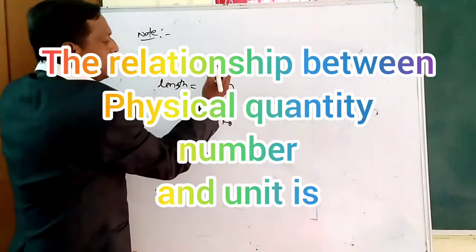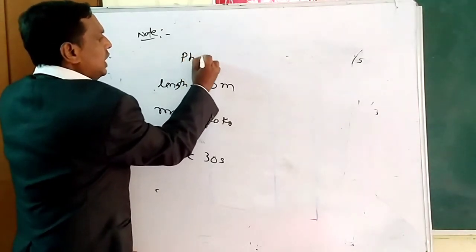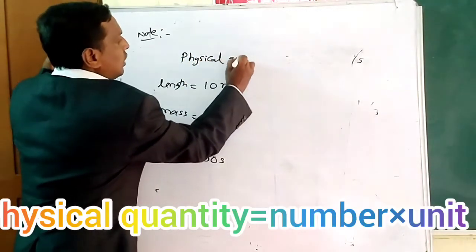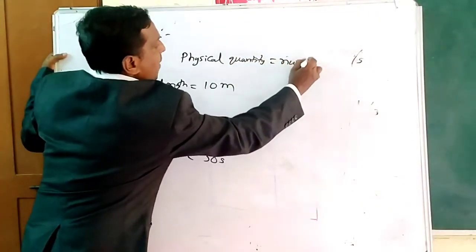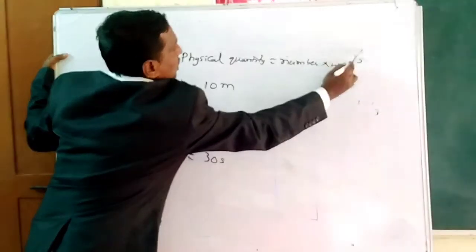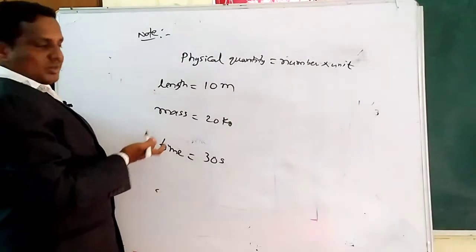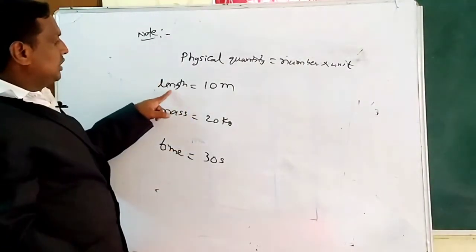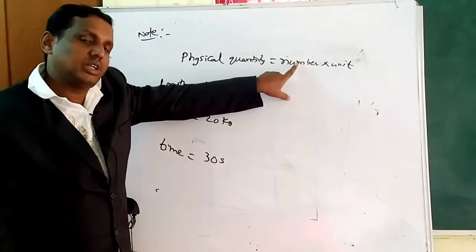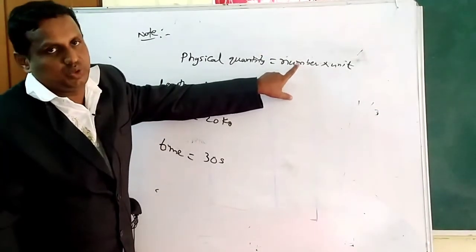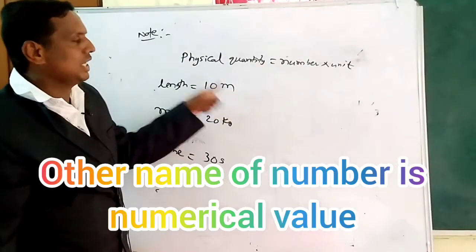We can express the equation this way: take any physical quantity, derived or fundamental. A physical quantity is nothing but number into units. For example, the physical quantity is length, and the number, also known as the numerical value, is 10. Meter is the unit.